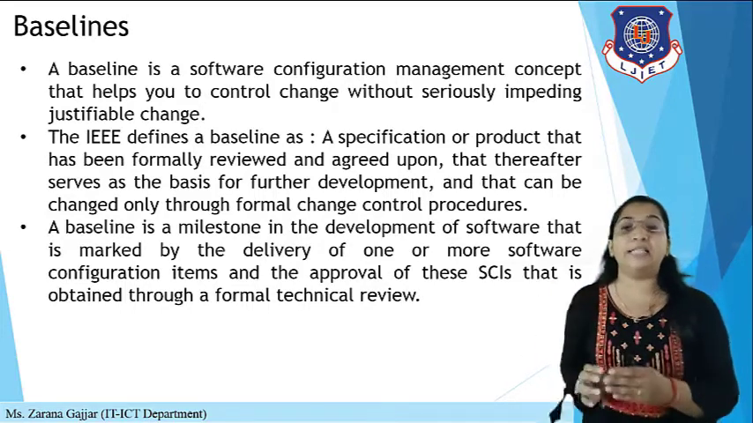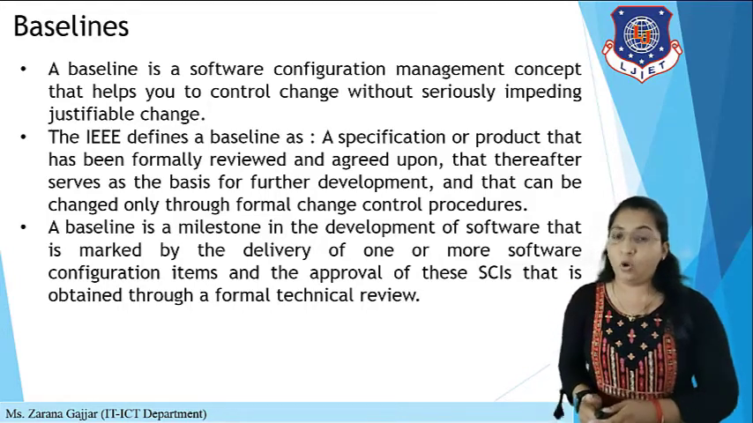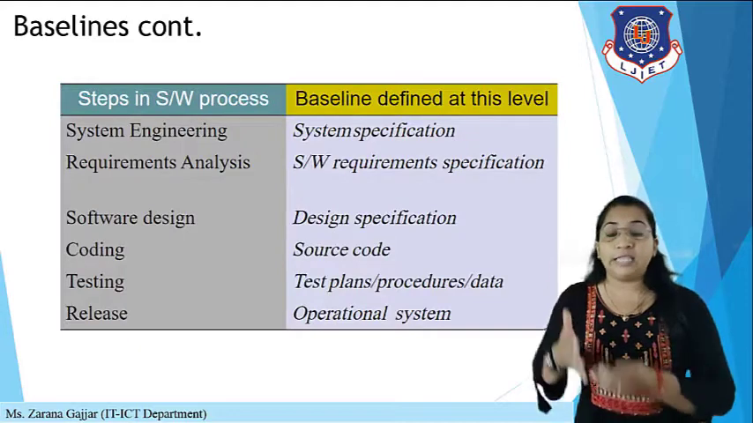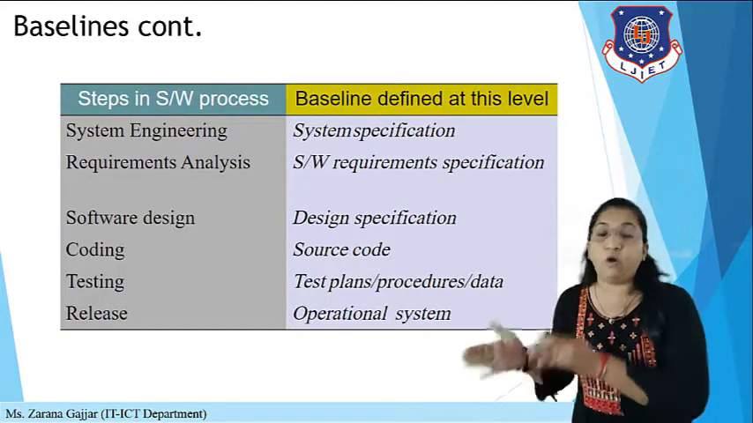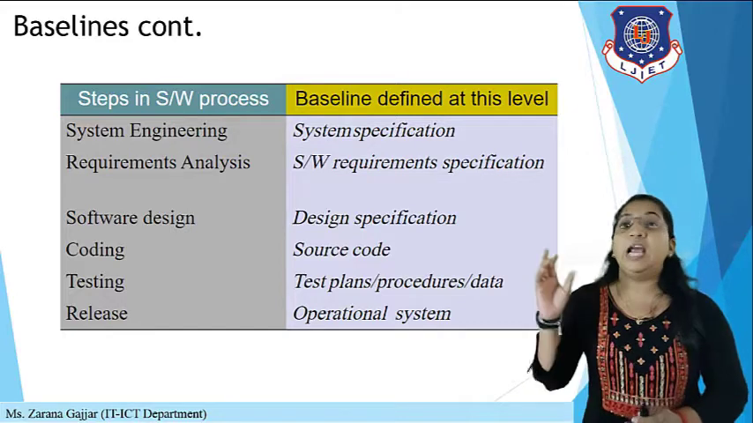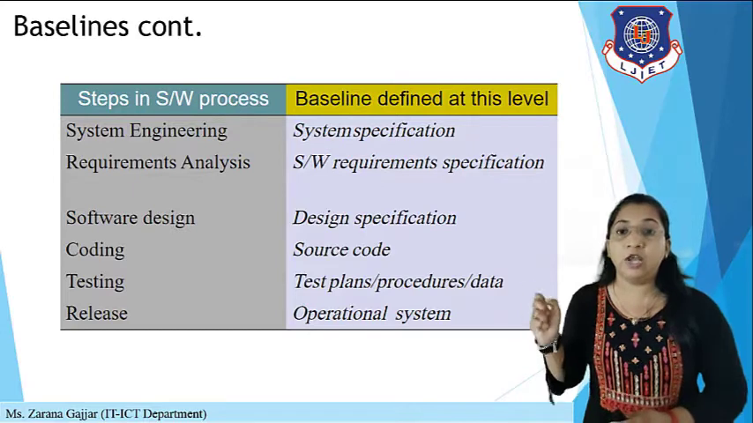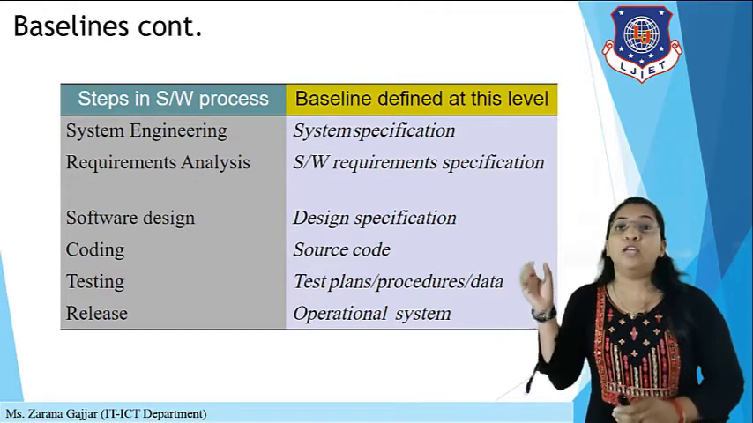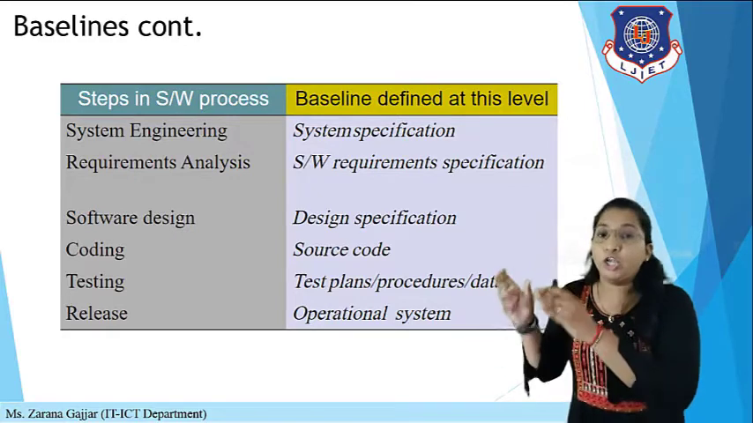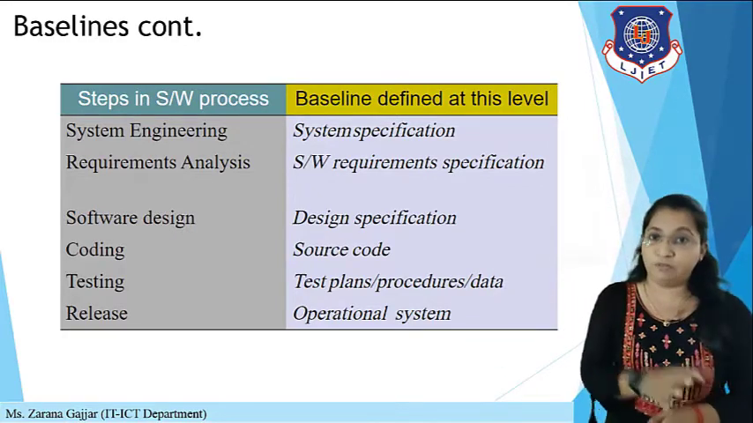So basically baseline is a milestone in the development of software. Okay, so this is all about baseline. Now what is the software process actually and what is the baseline for that particular process. For example, in software process, a step is like software engineering or system engineering. So what is the baseline here? For doing system engineering, you need a system specification. So baseline is a system specification.